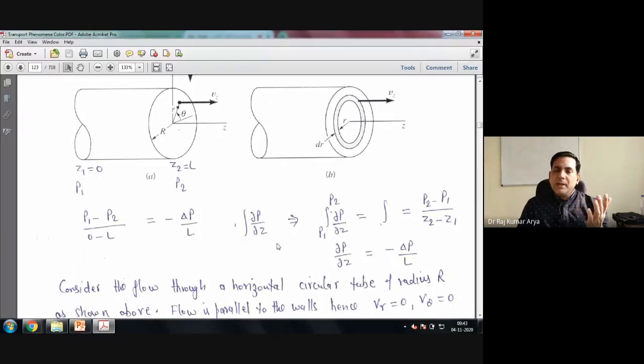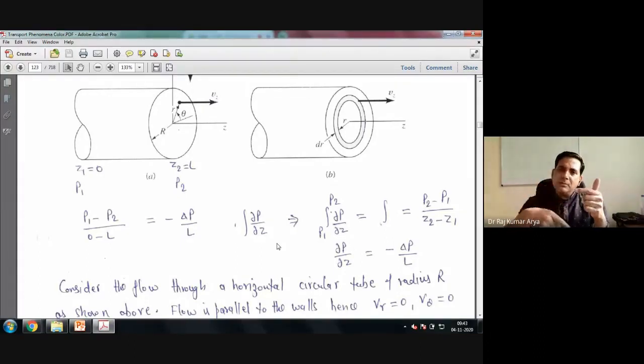Now we will apply the momentum balance, because the flow is going only along the axis of the pipe. So we will do only the Z momentum balance. We are not doing any balance in the R direction because nothing is flowing to the side. We are not doing any balance in the theta direction also because we are considering there is no flow on this side either. This is not a rotational flow. It is a flow going along the length of the pipe.